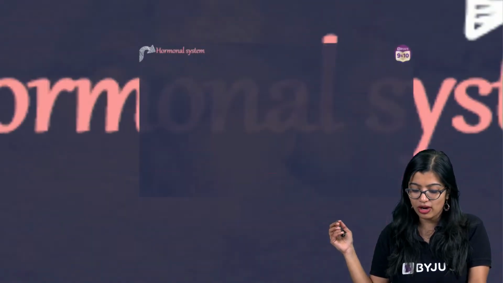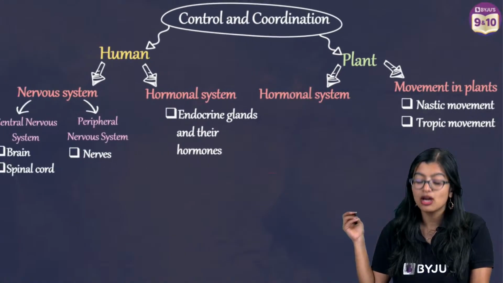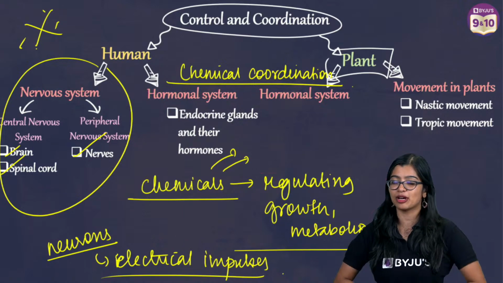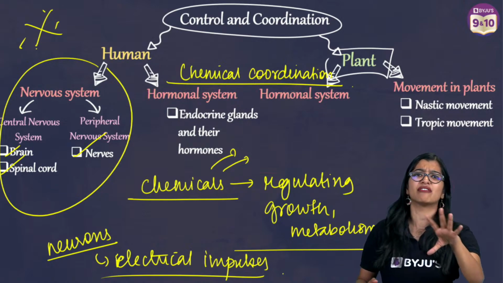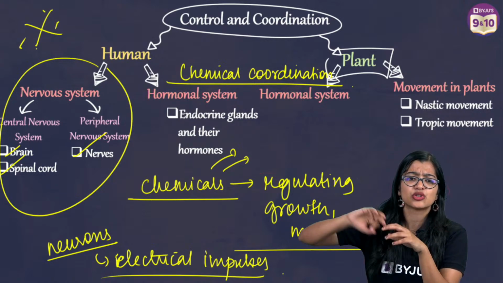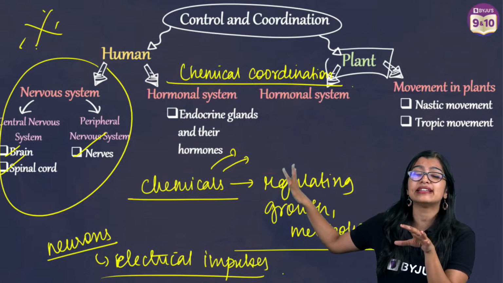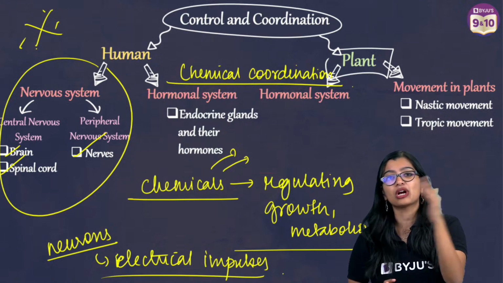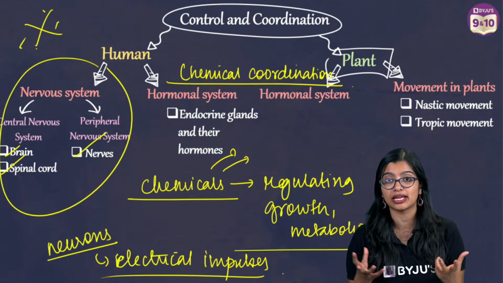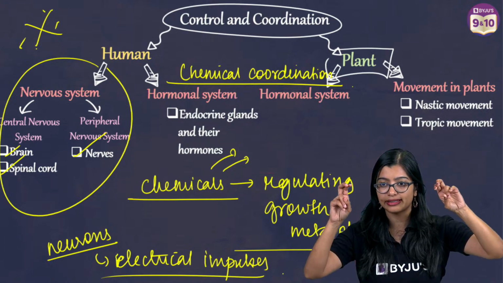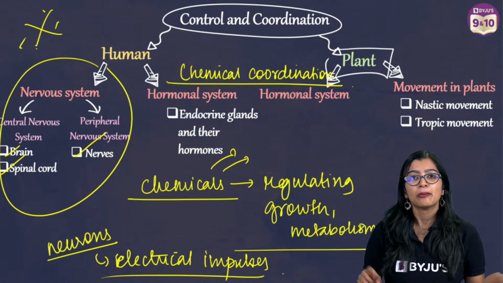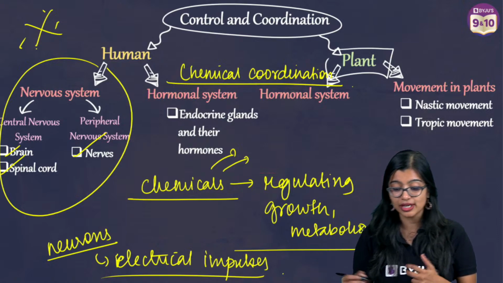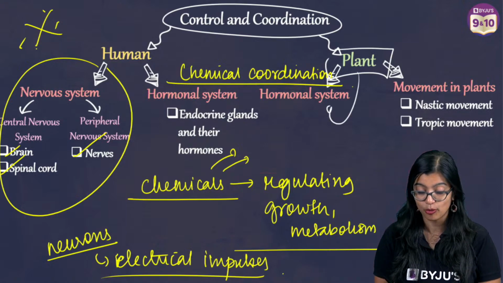Okay, now moving on to coordination in plants. When you talk about animals, it's very easy because we have organ systems and glands and all these things. So it gets very simple and easy to understand coordination in animals. But when you come to plants, it becomes slightly tricky because plants don't have organs per se like us. But if you talk about coordination, we see that coordination happens with the help of hormones.